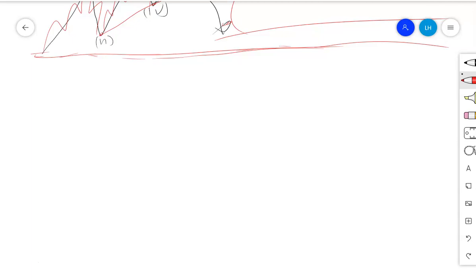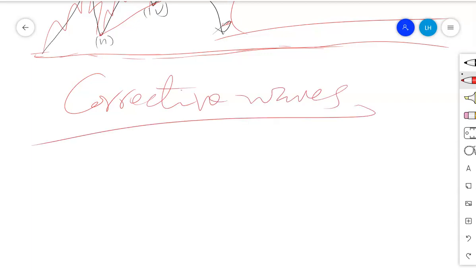Now we are through with channeling within motive waves, whereby we have covered channeling within the impulse and channeling within the diagonal. Let's see the last part, which is channeling within corrective waves. Let us see the idea of channeling within corrective waves.